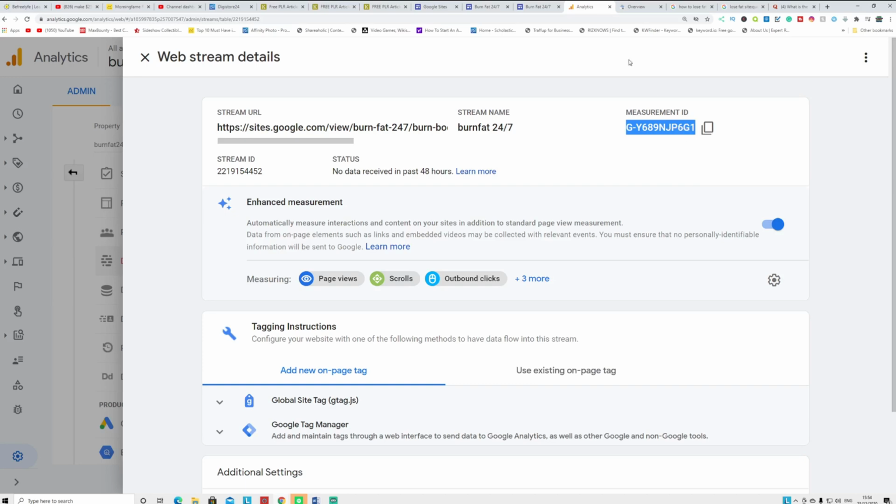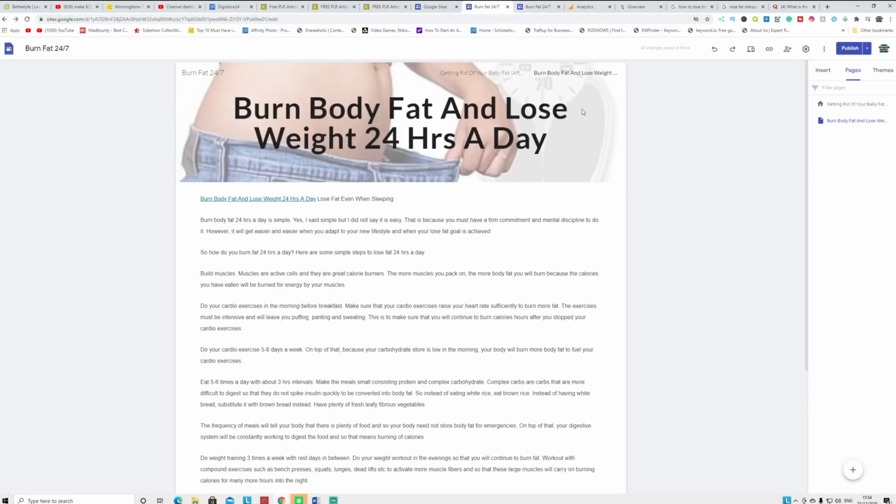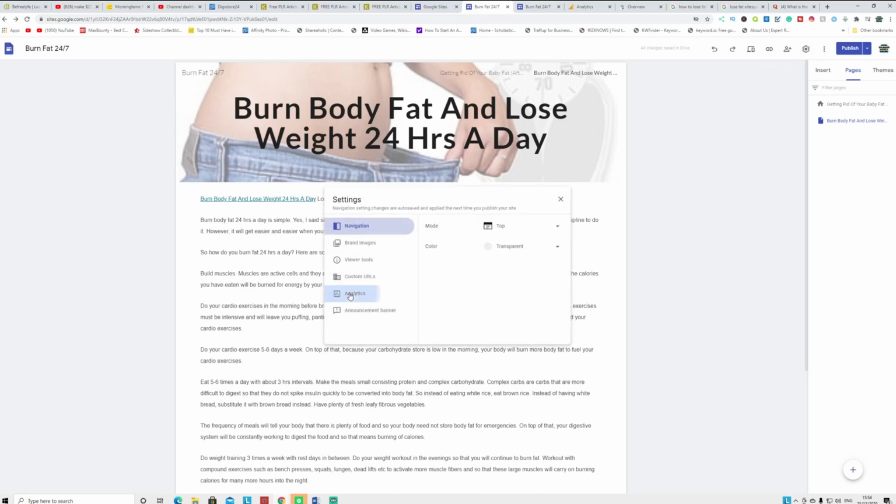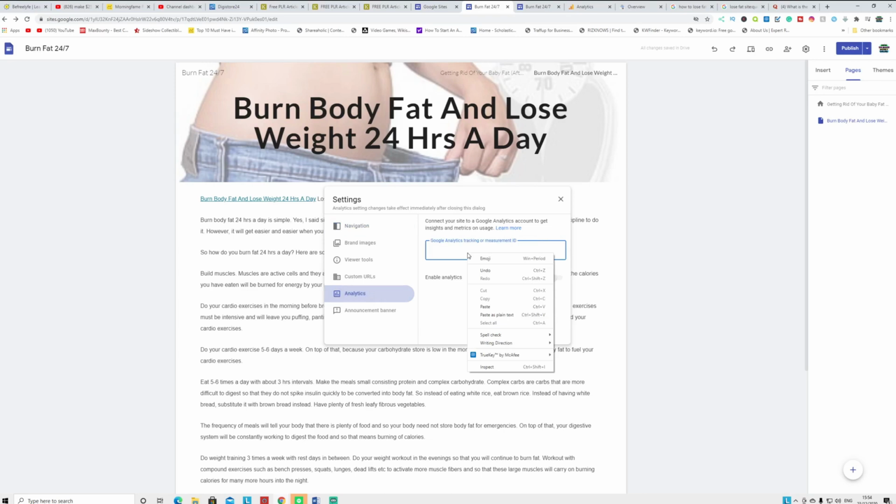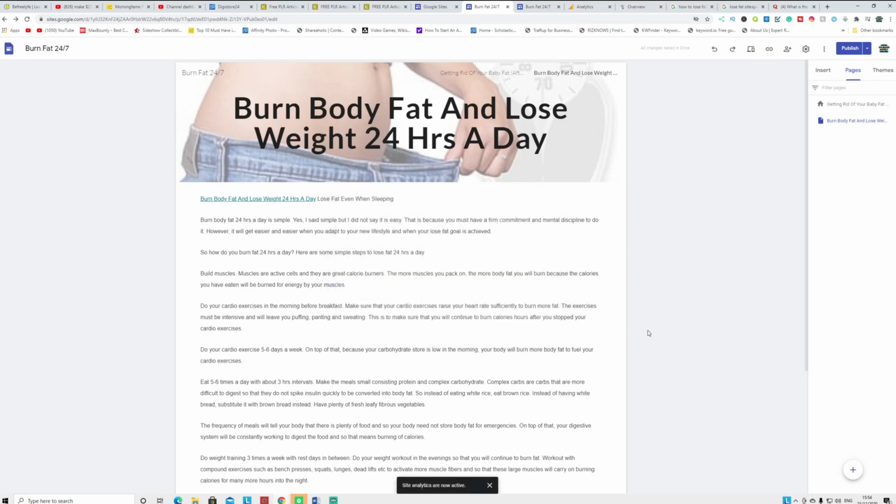Copy that and go to your Google website. This is here inside the website, and you're gonna click settings here, and click analytics on here, and you're gonna put it on here. Right, that's it guys. Your Google Analytics is set now.